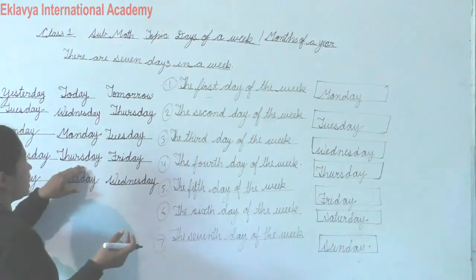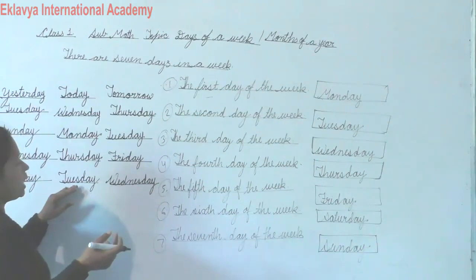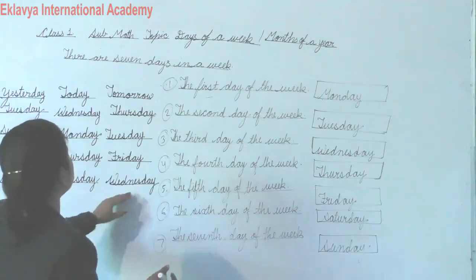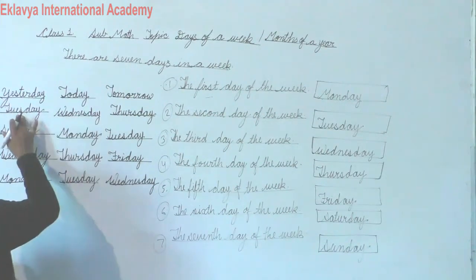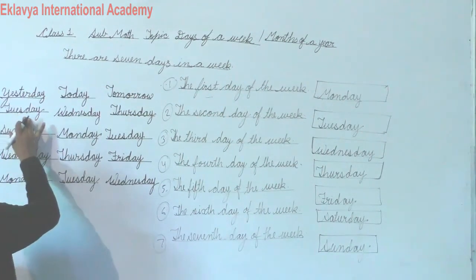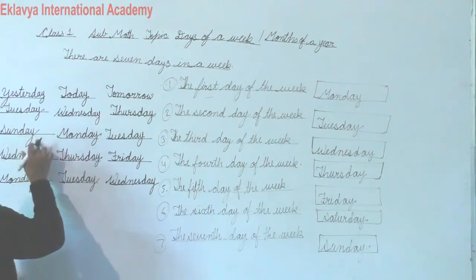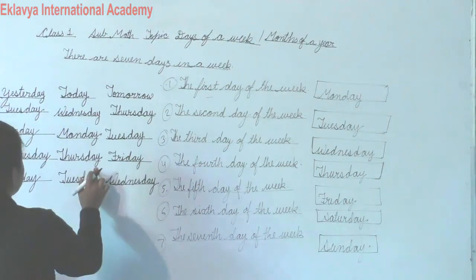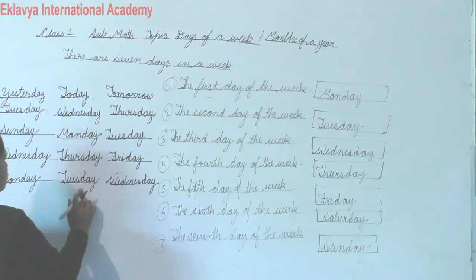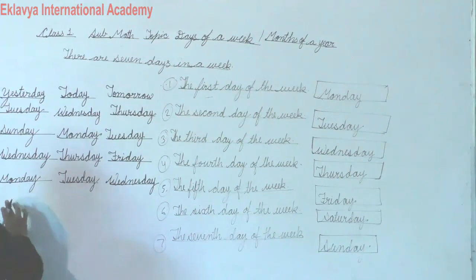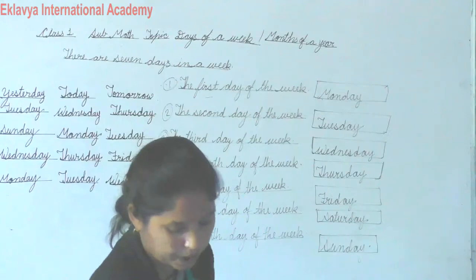Today is Thursday and tomorrow is Friday. Today is Tuesday and tomorrow is Wednesday. Okay, I will repeat again. Today is Wednesday and yesterday was Tuesday. Today is Monday and yesterday was Sunday. Today is Thursday and yesterday was Wednesday. And today is Tuesday, yesterday was Monday. Okay, so I hope you understand this topic.